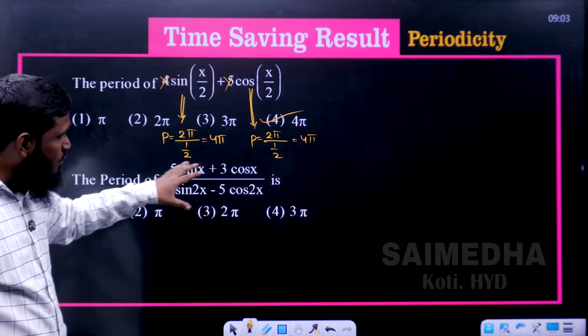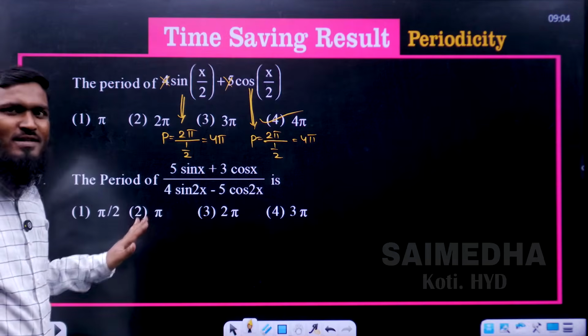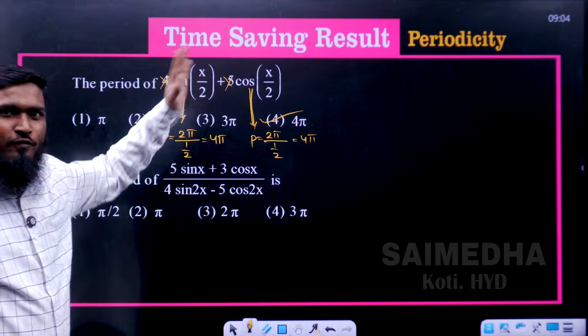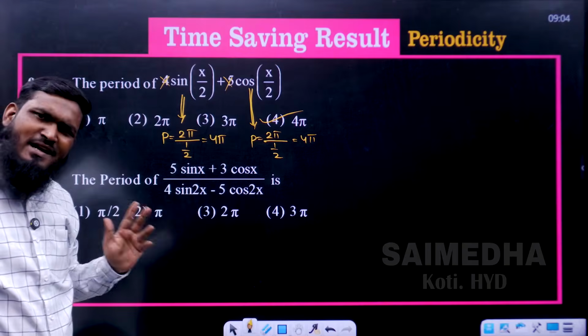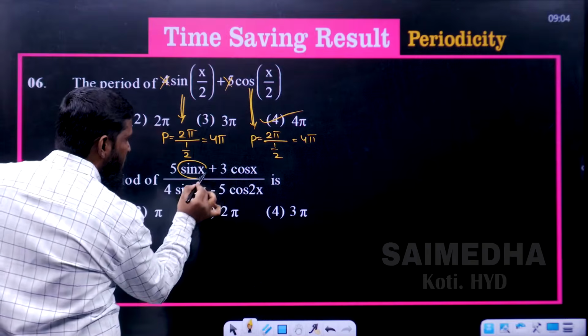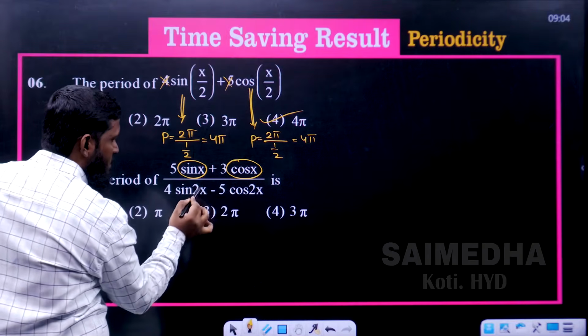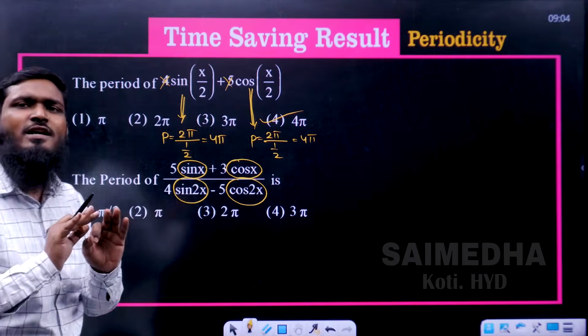Now maximum the students will be confusing in this type of question over here. No need to worry. Same concept we have to follow. Over here only two functions we have taken until now. If it is 3 functions, if it is 4 functions, apply the same part over here. See this. How many functions we are having? This is one, sin x. This is second, cos x. Next is sin 2x. Next is what? Cos 2x.